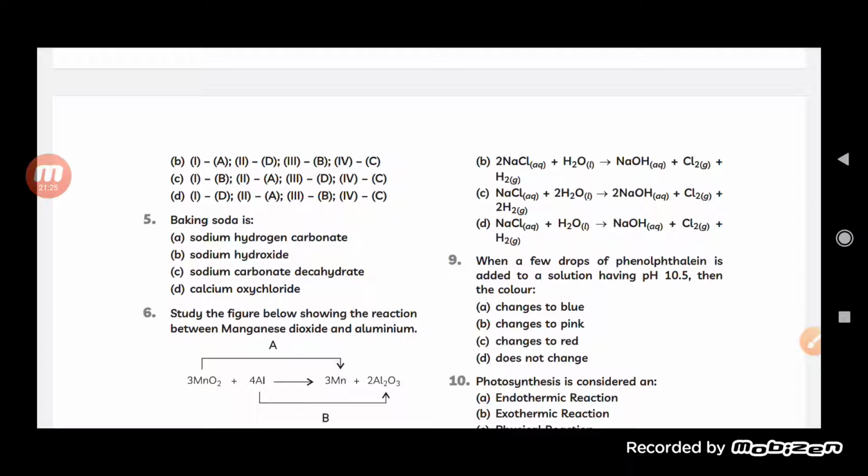The third one is also not balanced properly, and the fourth one is also not balanced. So the reaction is the same, but since it is not balanced properly, we will take the first option.